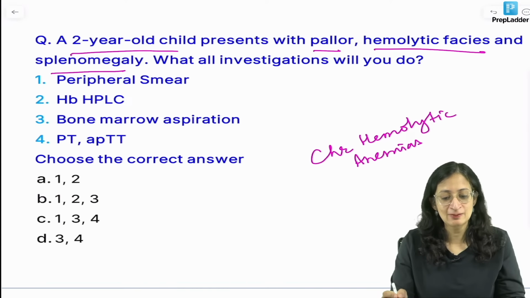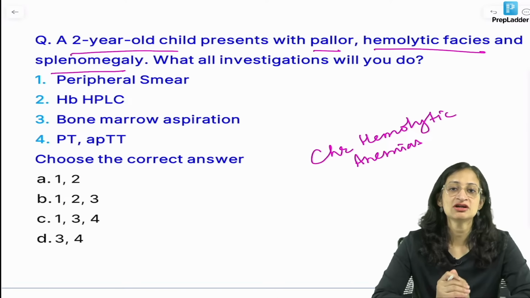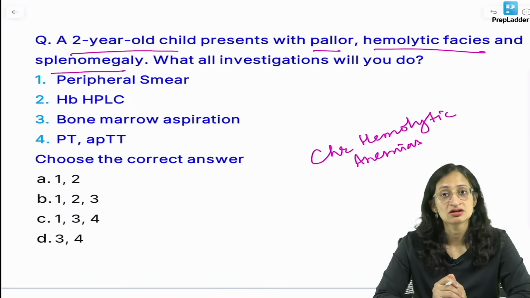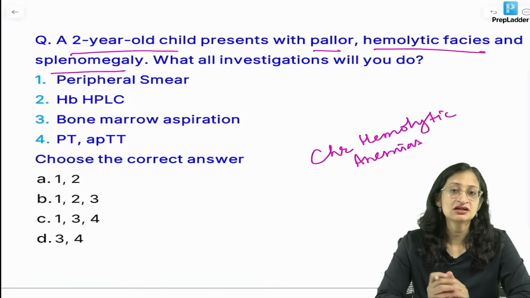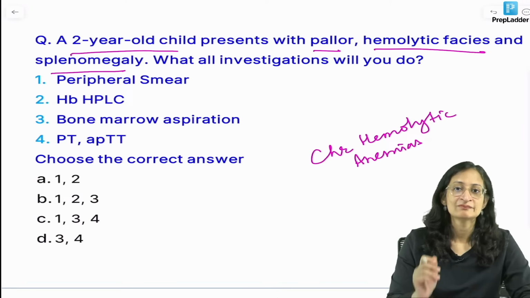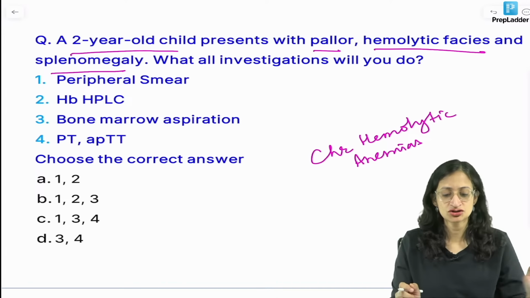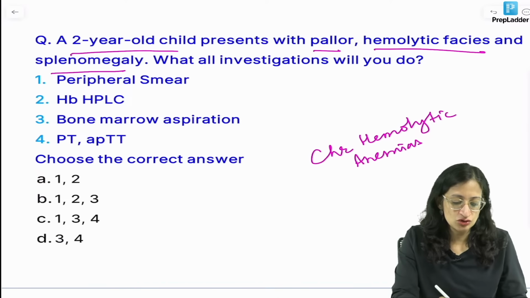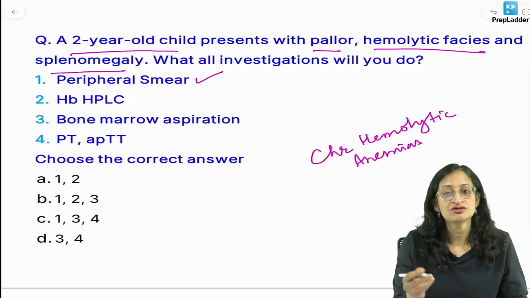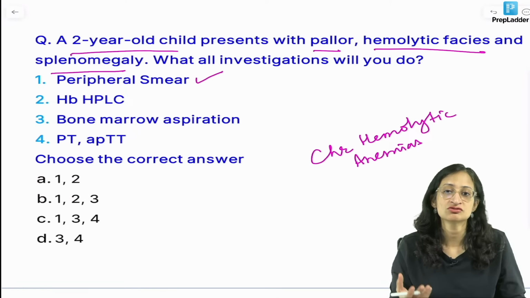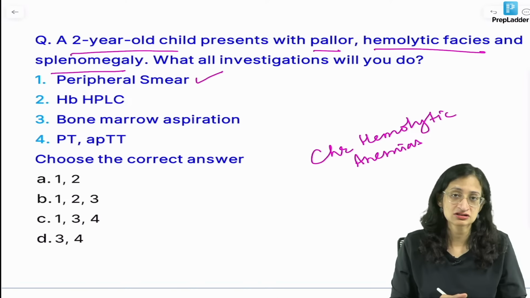Chronic hemolytic anemias can be like thalassemia, sickle cell disease, any other hemoglobinopathy, right? What are the investigations you will do for workup? Will you do a peripheral smear? Yes, peripheral smear will give us evidence of hemolysis. It will show us abnormal cells like sickle cells if present.